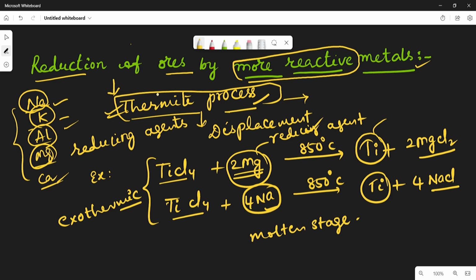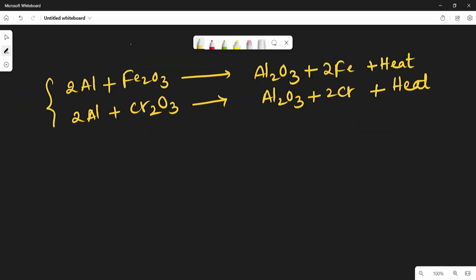Take one more example. If you observe the two reactions here: 2 aluminum plus Fe2O3 gives Al2O3 and ferrum, and heat is produced. In the same way, 2 aluminum plus Cr2O3 gives Al2O3 plus 2 chromium, plus heat produced.